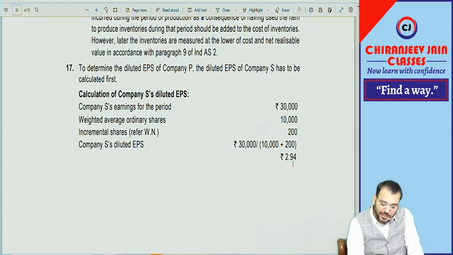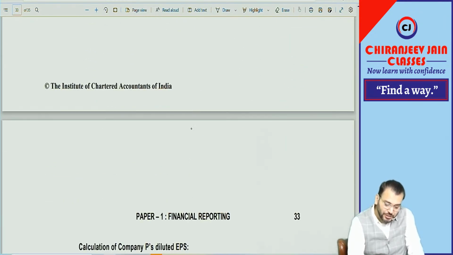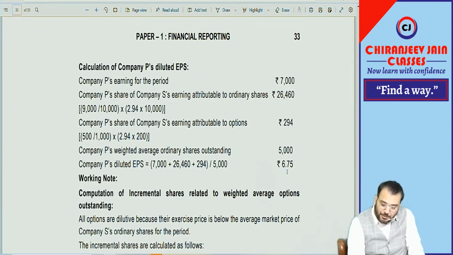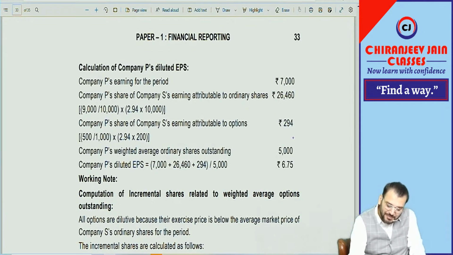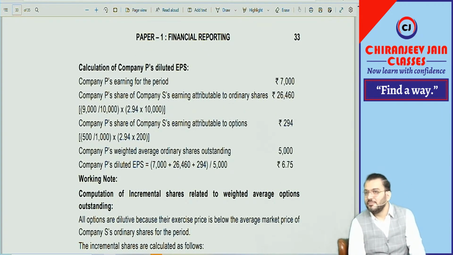They have given 2.94 as the diluted earning per share of the subsidiary company, and then they arrive at 6.75. This we are doing correctly. But can you do the working note in this way, with plus, plus, plus? Do a working note for the numerator.